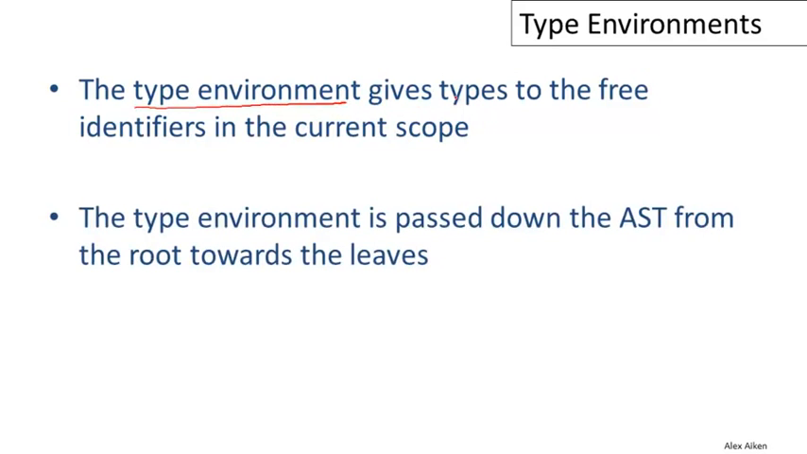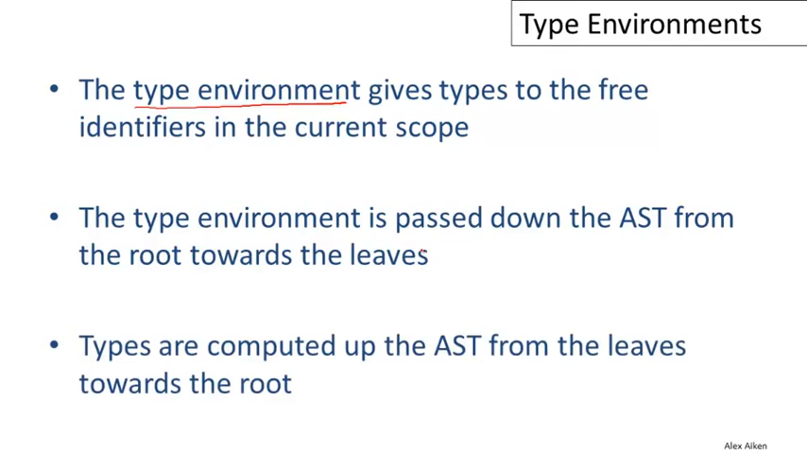Notice that the type environment is passed down the abstract syntax tree from the root towards the leaves. That is, as we pass through definitions, the type environment is extended with new definitions, for example, in let expressions. And so the type environment will grow as you pass from the root of the abstract syntax tree down towards the leaves. And then the types are computed up the abstract syntax tree from the leaves towards the root. So we begin at the leaves, get all the types of the leaf expressions, most of which are very easy. Things like integers and string constants have the obvious types, and we just look up the types of variables in the type environment. And then we compute the types for the more complicated expressions in a bottom-up fashion.